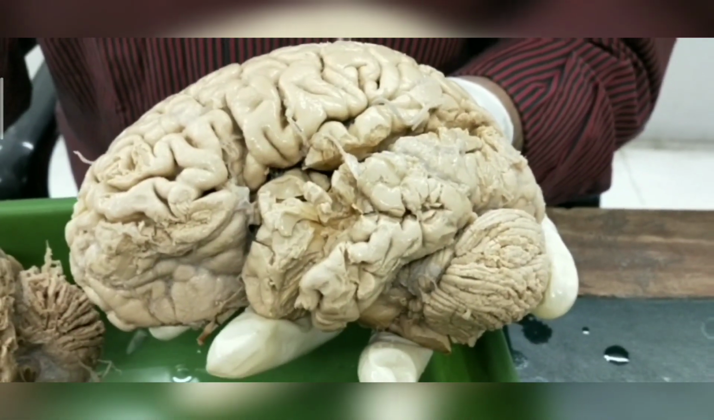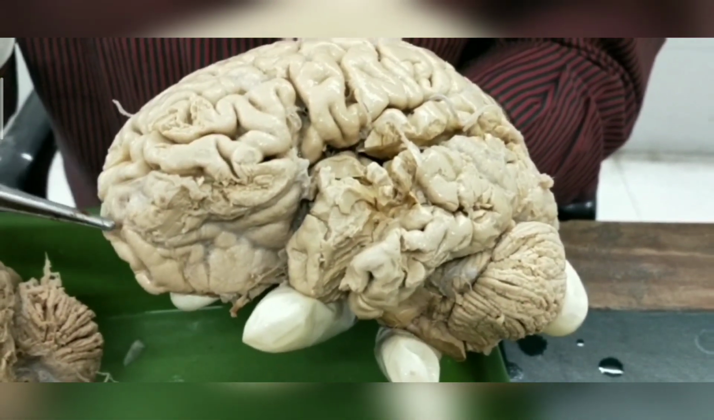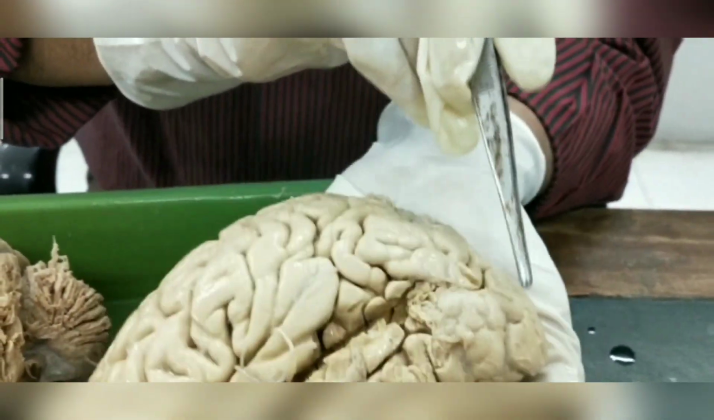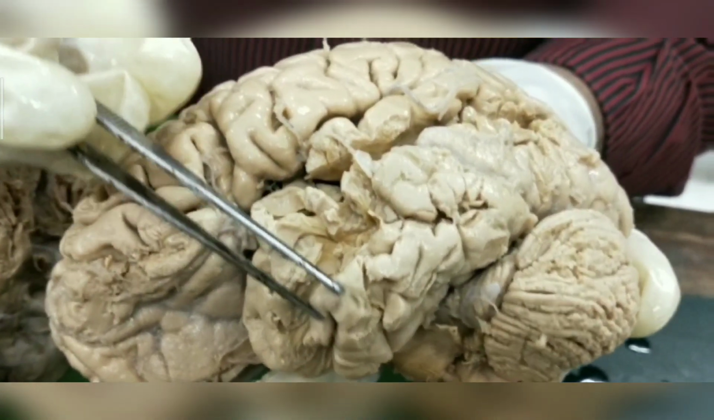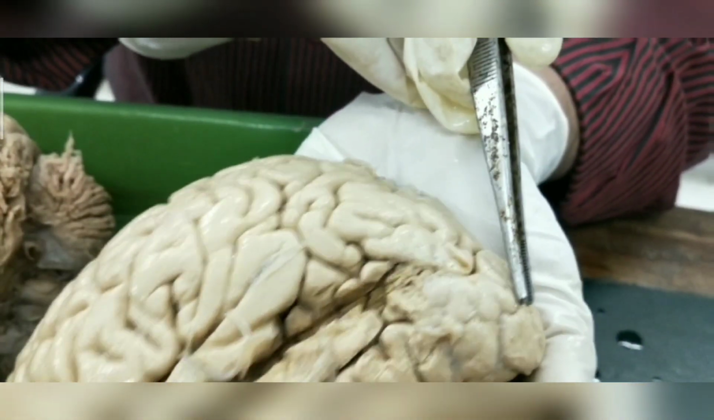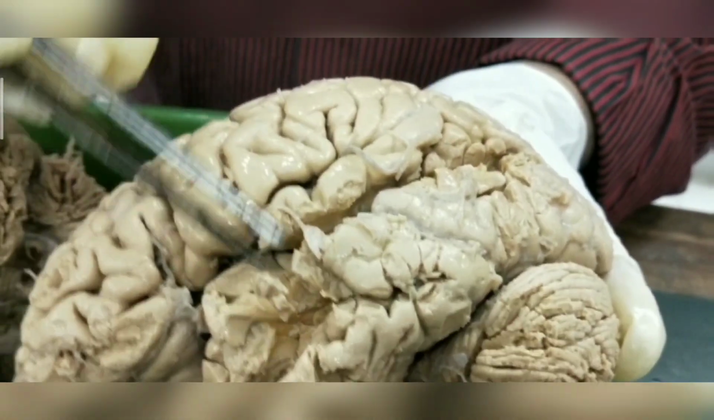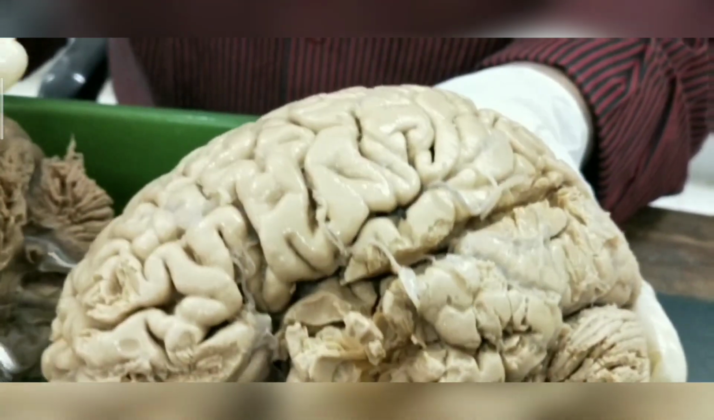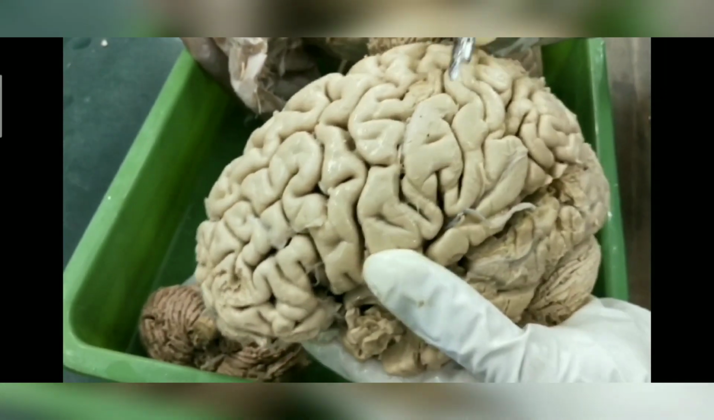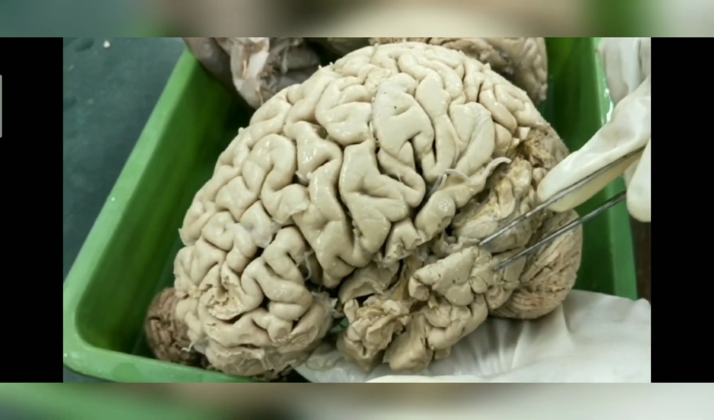The cerebrum contains three poles: the frontal pole, the occipital pole, and the temporal pole, which lies between the occipital and the frontal. The lobes are the frontal, parietal, occipital, and temporal lobes.